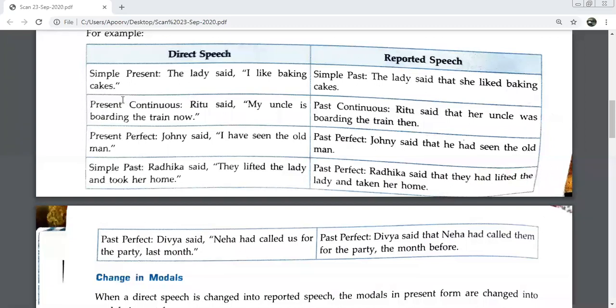Geeta said, Rahul had invited us for a party last week. Listen again. Geeta said, comma, inverted commas, Rahul had invited us for a party last week. One by one, please try. Ma'am, can you repeat one more time?